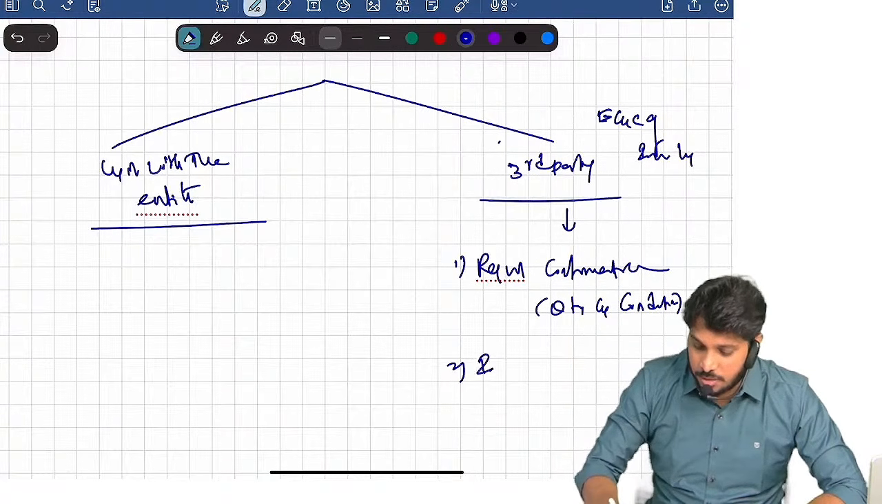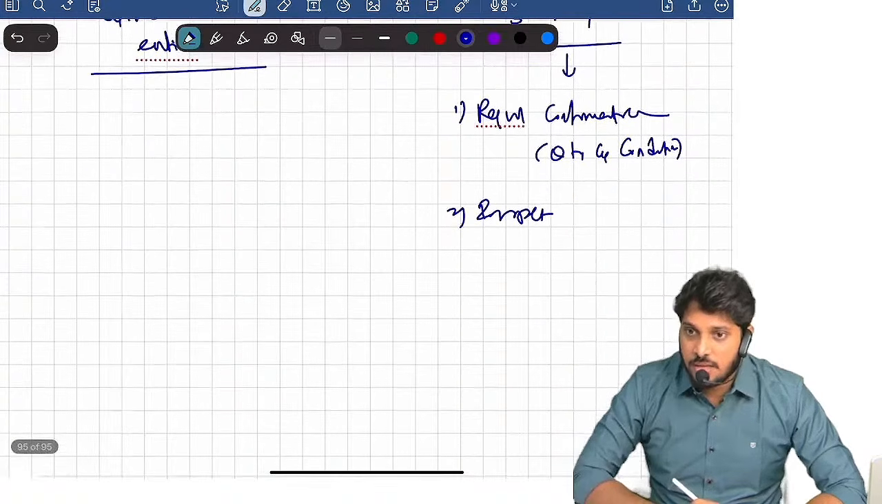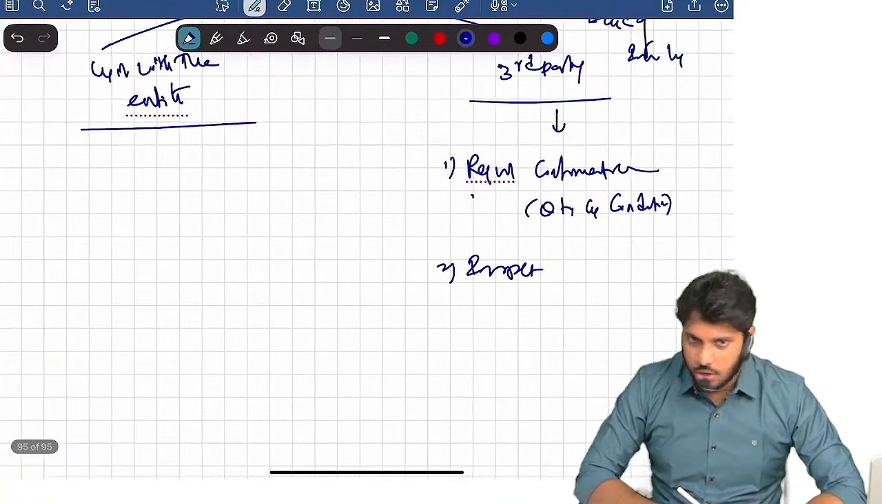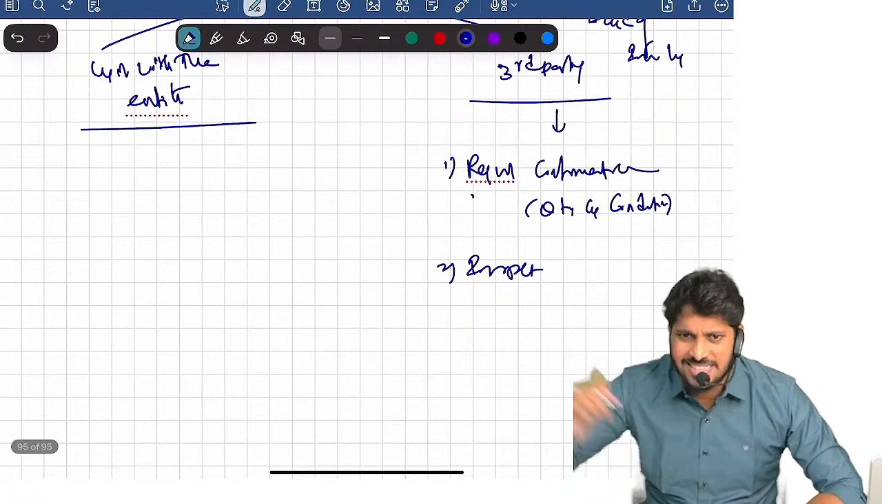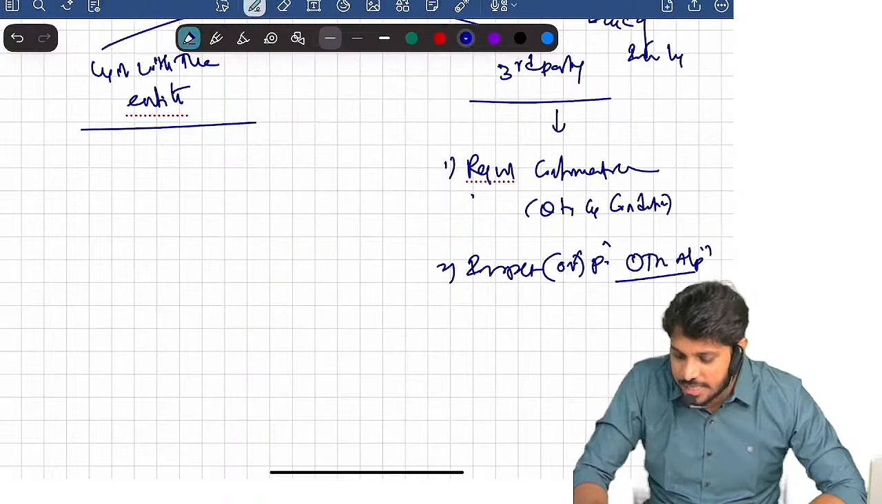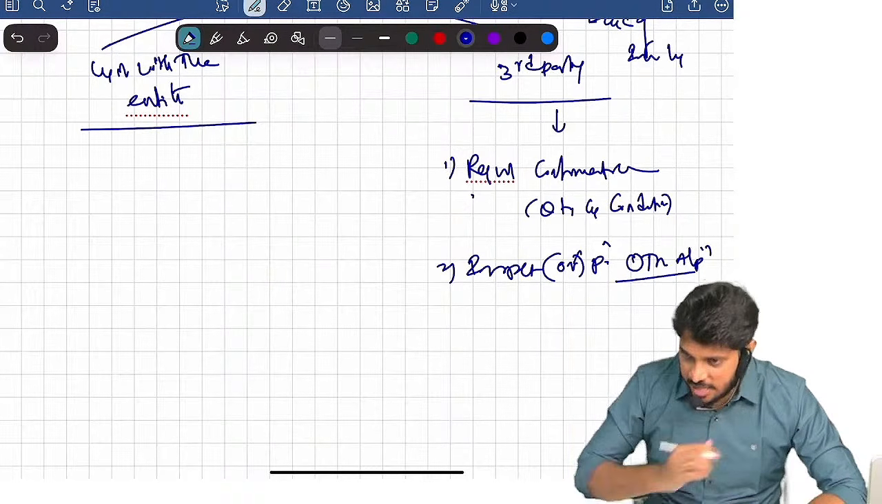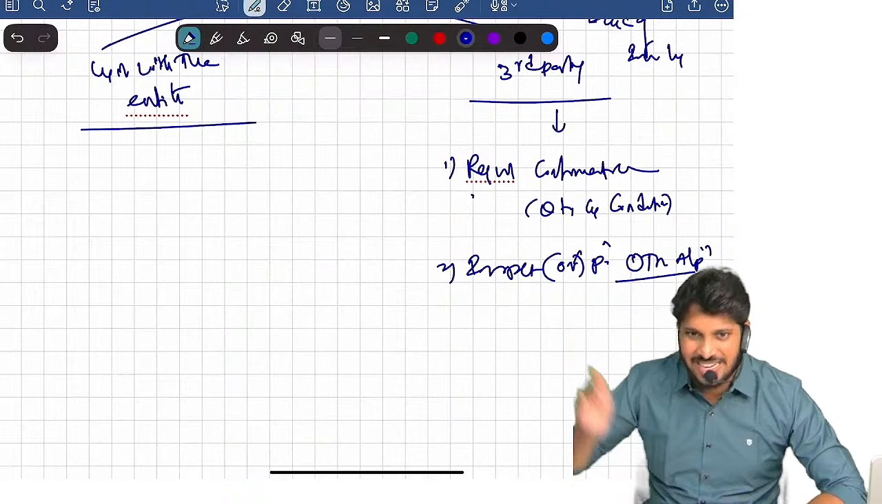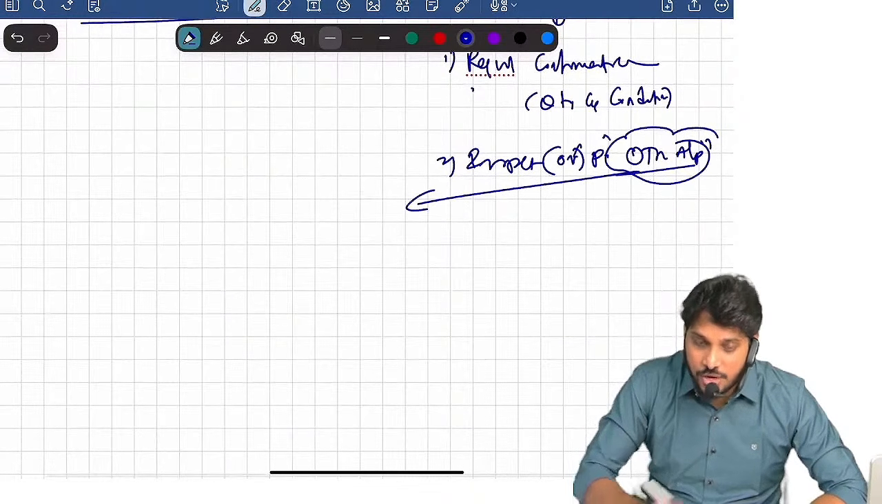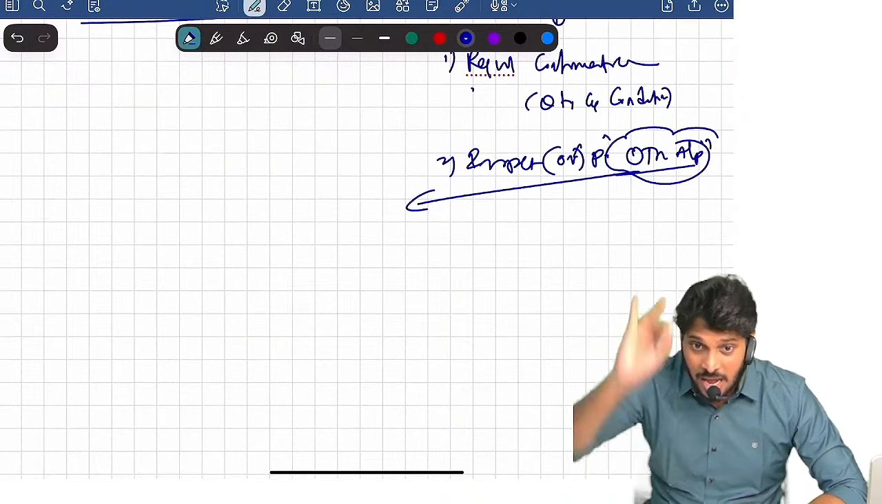If possible, you inspect the inventory. Second, if you're not okay with confirmation, you directly inspect or perform other audit procedures as appropriate in the circumstance. Either you inspect directly or perform other audit procedure. Sir, what do you mean by other audit procedure?